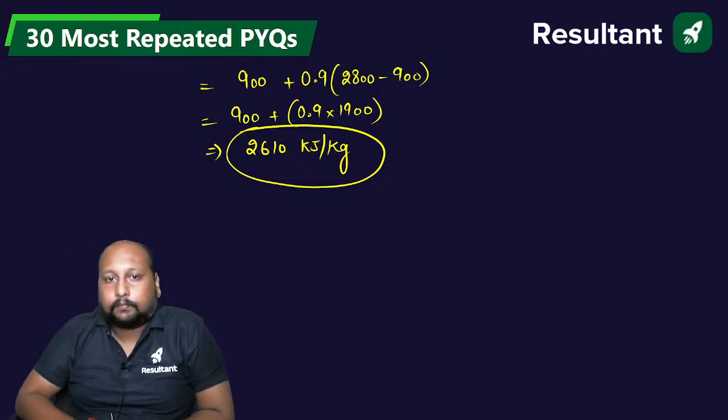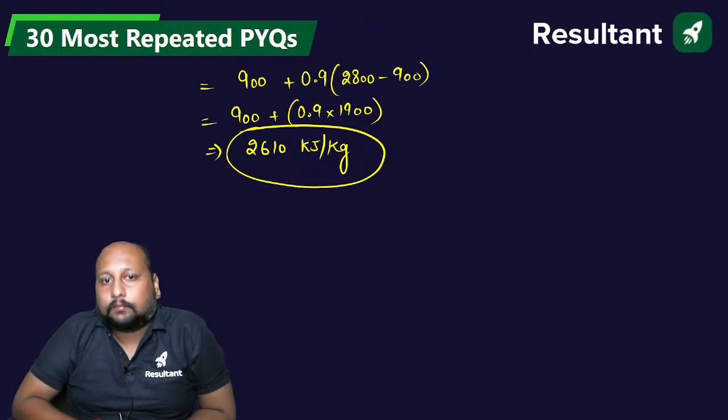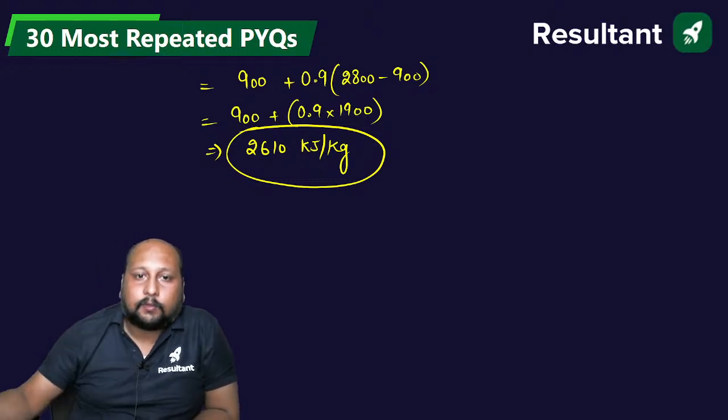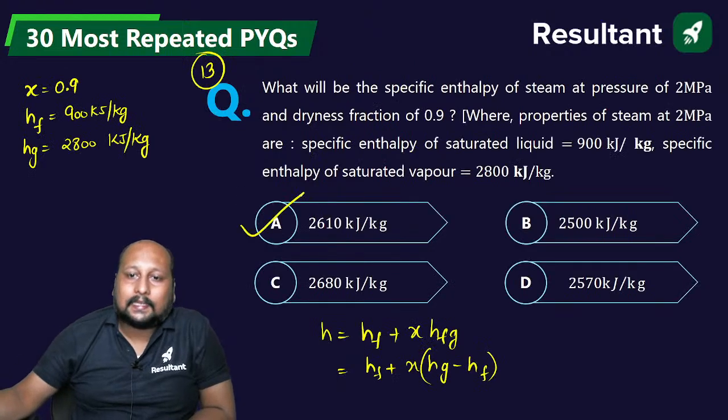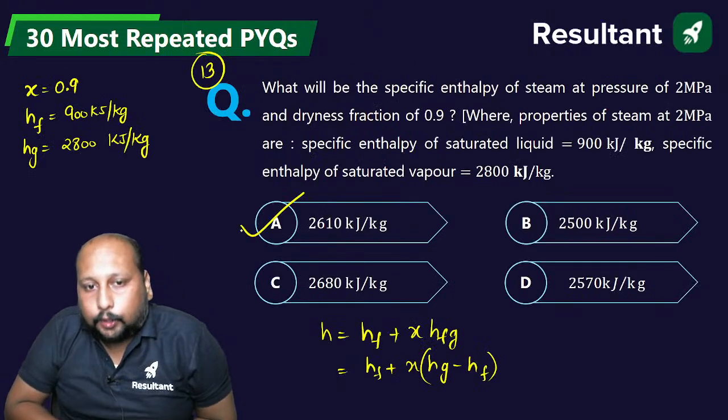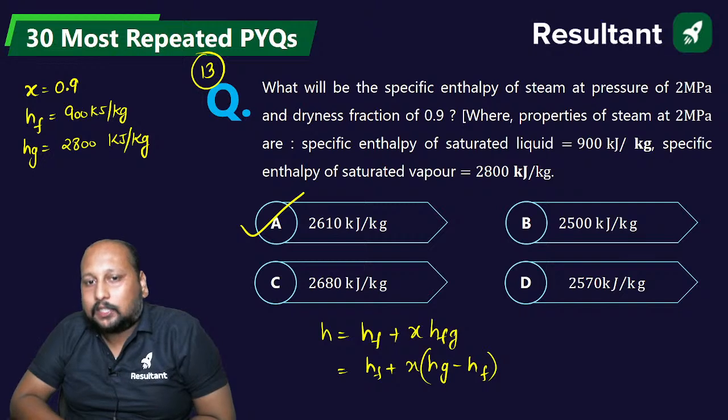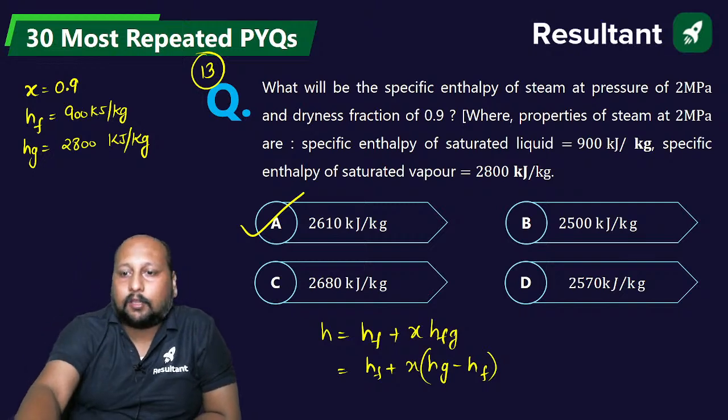Are we getting somewhere around this one, 2610, 981, 17 plus 9, 26. हाँ correct. This will be somewhere around 900 plus 1710. So we are getting this one. Option A is the correct answer. Option A, 2610 kilojoule per kg is the correct answer. चलिए question number 14th on the screen.